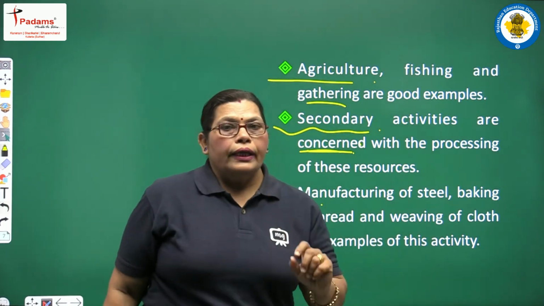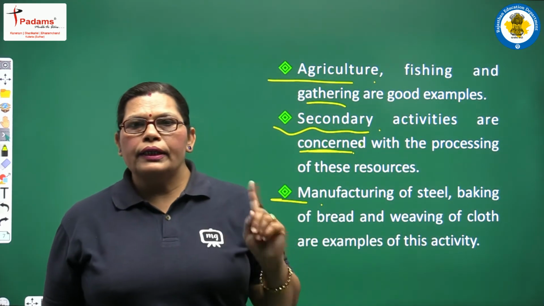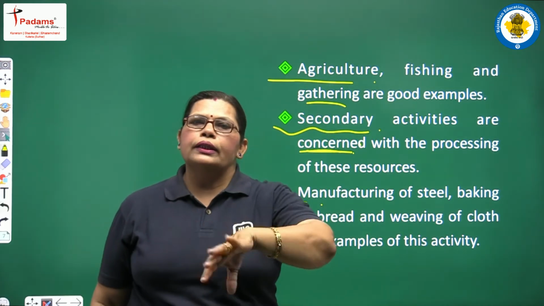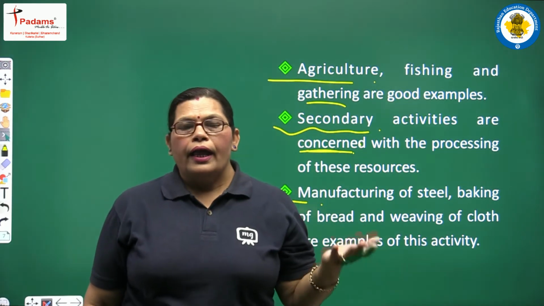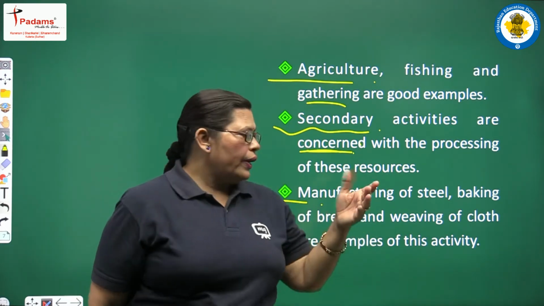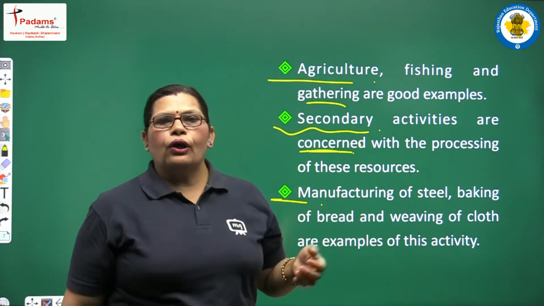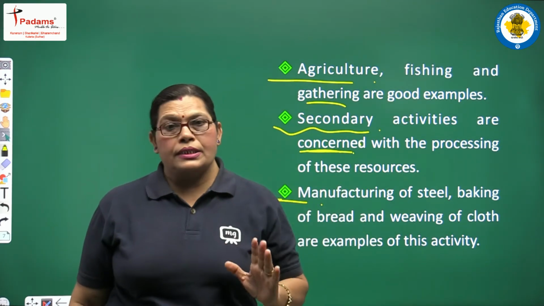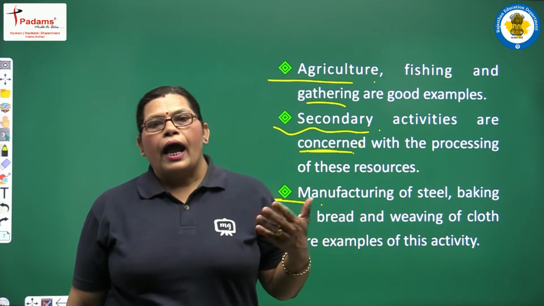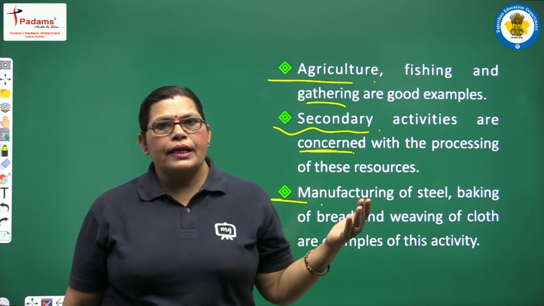It means in the secondary activity, we are converting one thing into another and the form of that thing is totally changed. For example, manufacturing of different types of steel utensils that you use in the kitchen and in other places also.